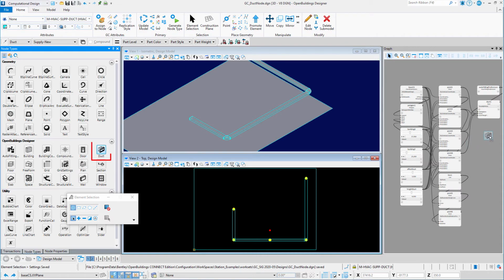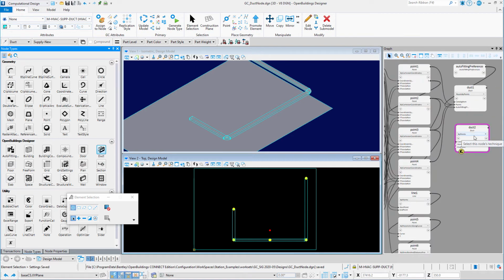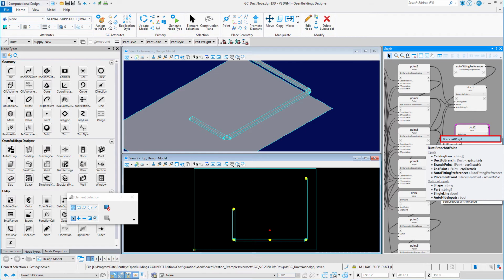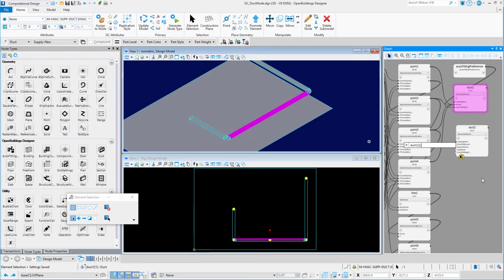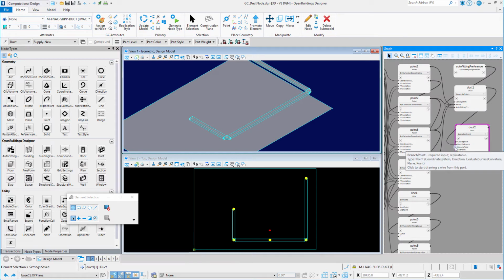Then I will place another Duct node on the graph. I'll select the technique Branch at Point. I'll set the duct to branch by selecting the duct from the model. I'll link the branch point to the point that defines the midpoint, and the end point input to the other point.